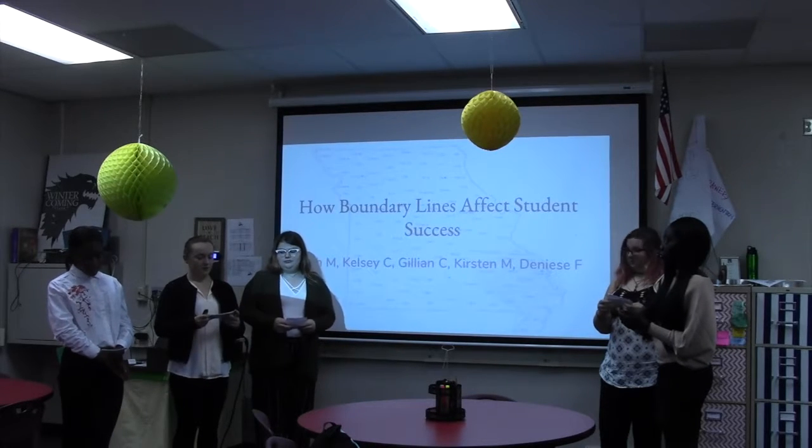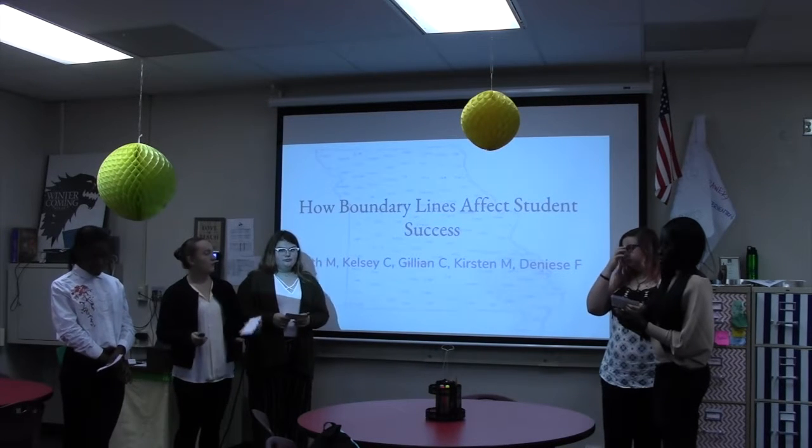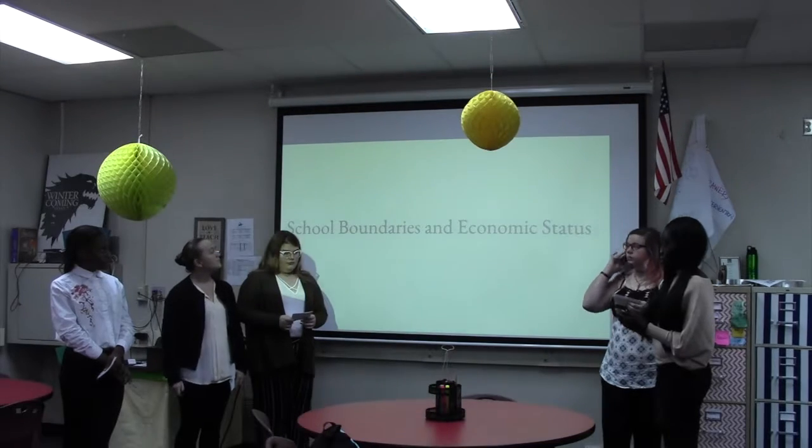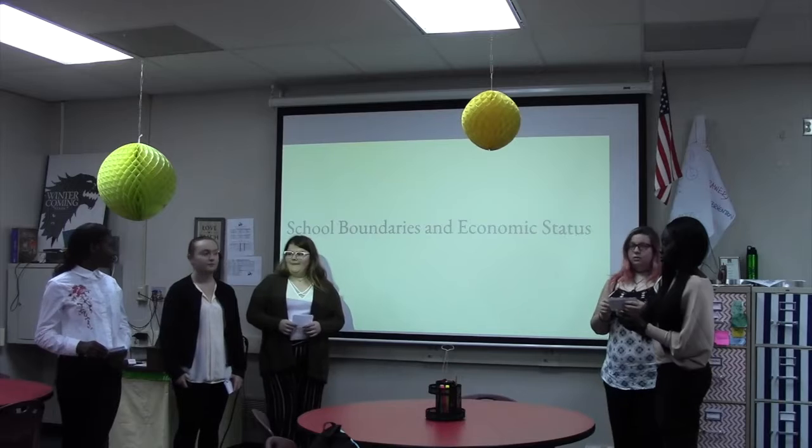Our first claim within our argument is school boundary lines are not randomly drawn for population, but instead are often reflective of the economic status of the area. So the big question is, how do boundary lines affect student success rate?